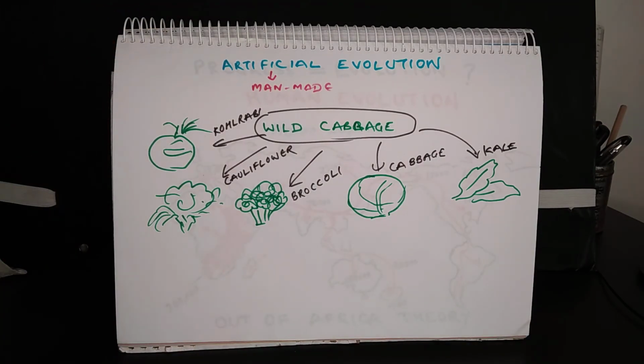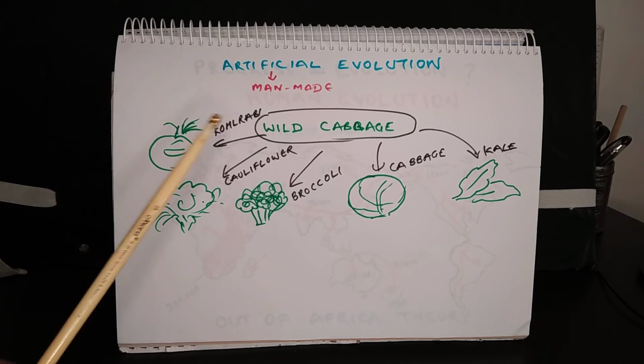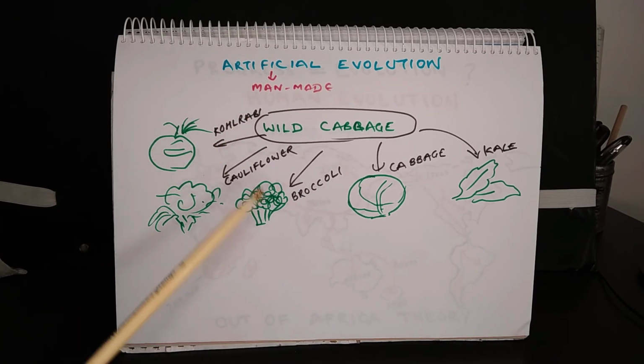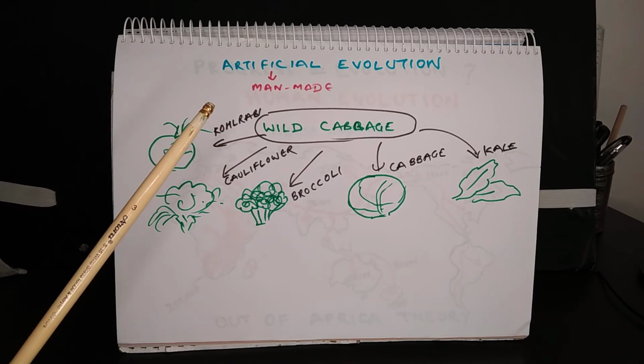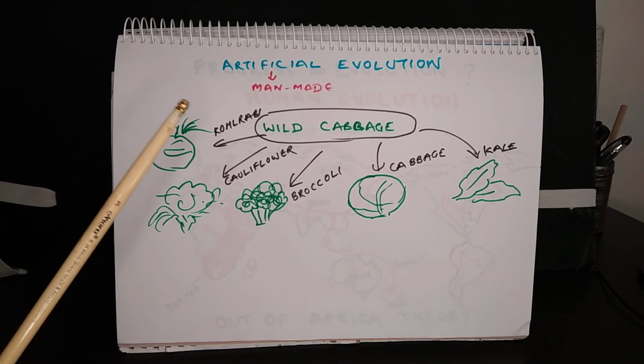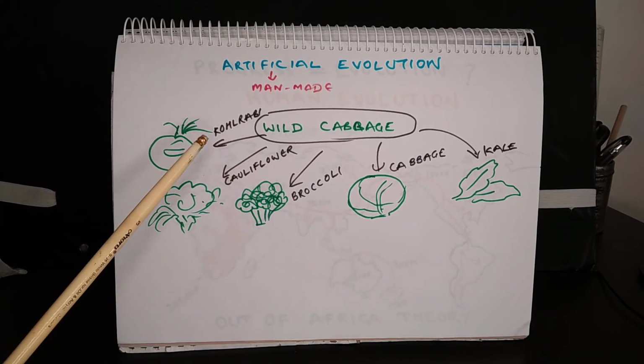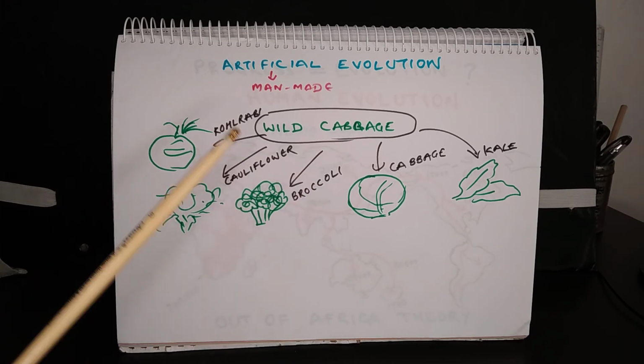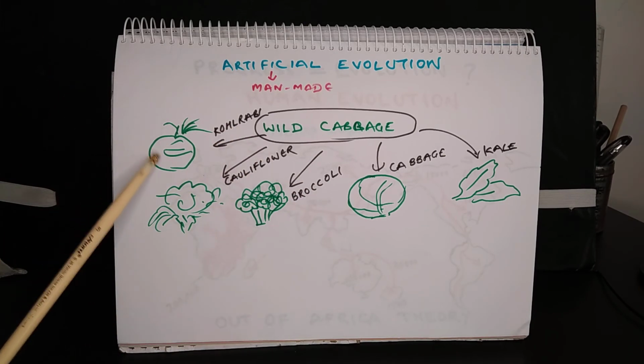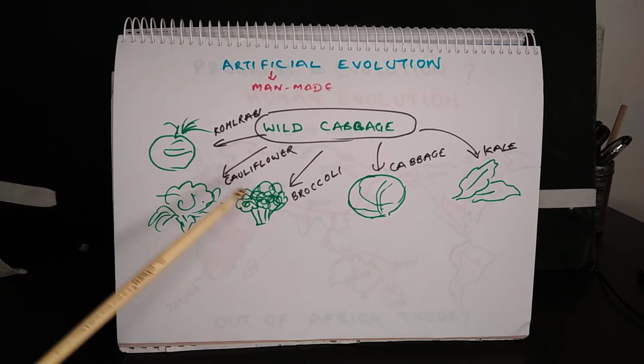Artificial evolution. Human beings have caused much evolution in certain plants, and that is a very good proof to establish that evolution indeed happens. So this example is from wild cabbage. Wild cabbage has been cultivated for around 2000 years by people, and people have been able to develop many vegetables from wild cabbage. For example, kohlrabi has a swollen stem.